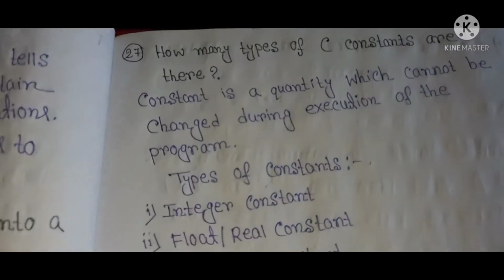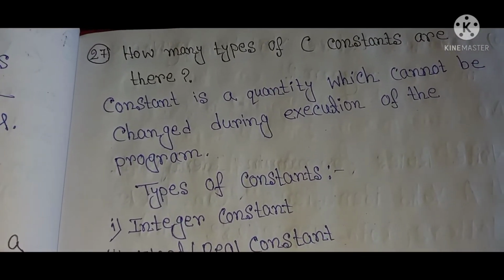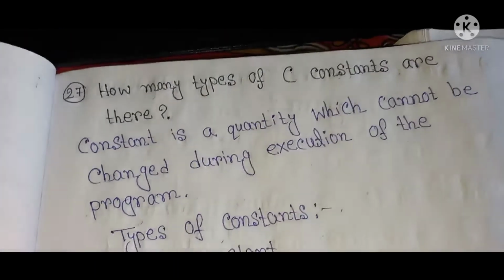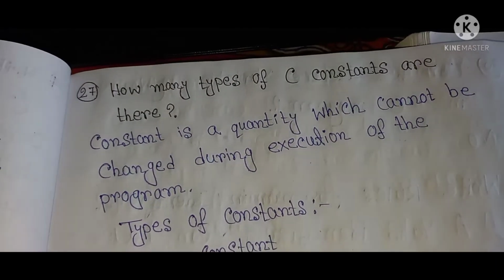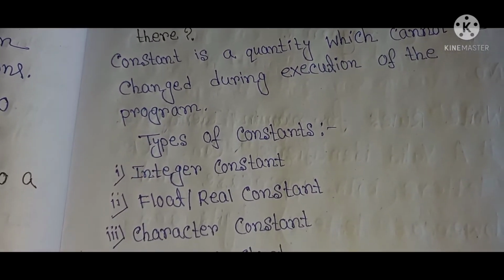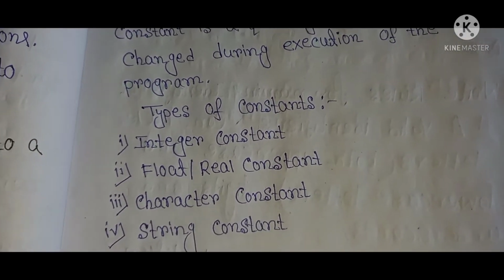The next question is, how many types of C constants are there? A constant is a quantity which cannot be changed during execution of the program. Types of constants: integer constant, float or real constant, character constant, string constant.